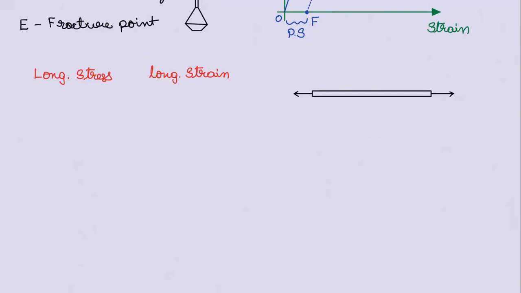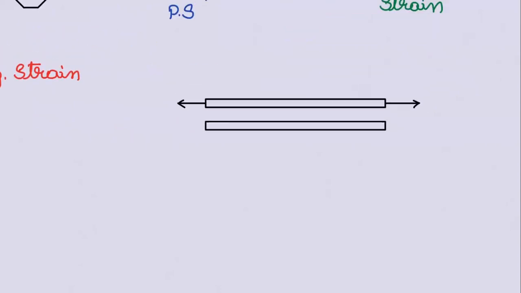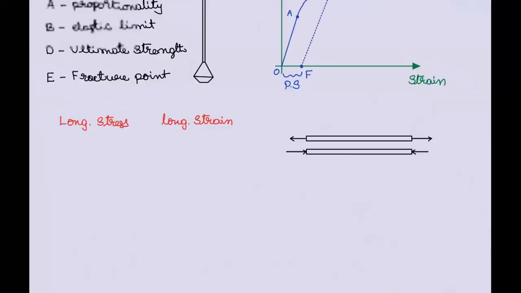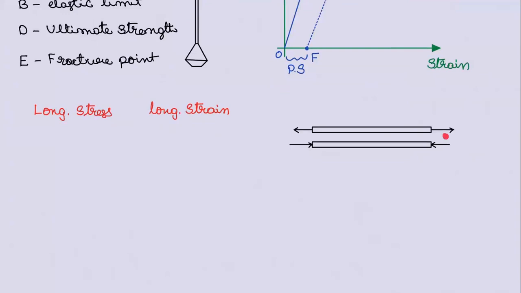Right. So, either compressive or tensile. Tensile or compressive, anything it can be. Now we are focusing only on this. We know very well, according to Hooke's law, they are proportional.